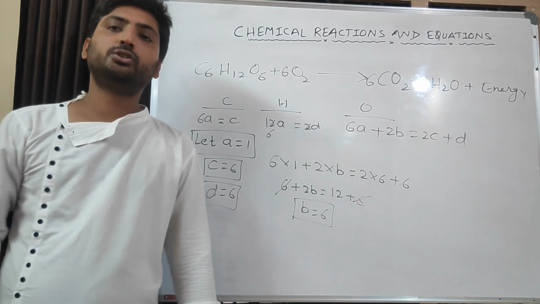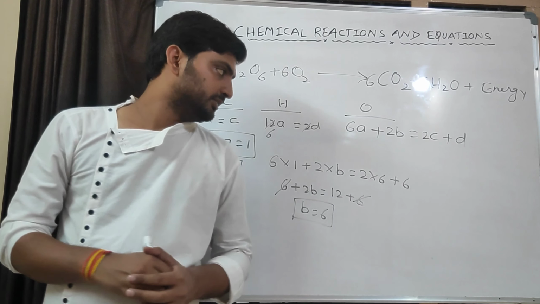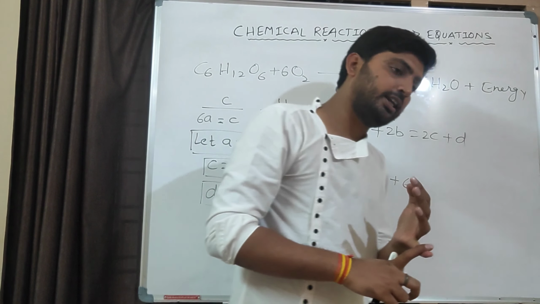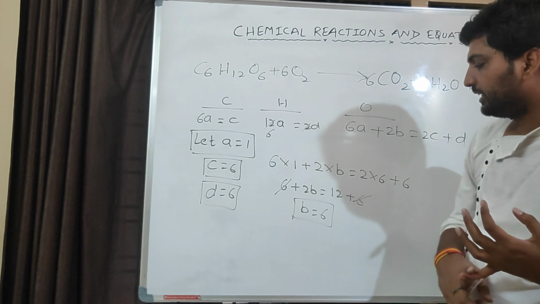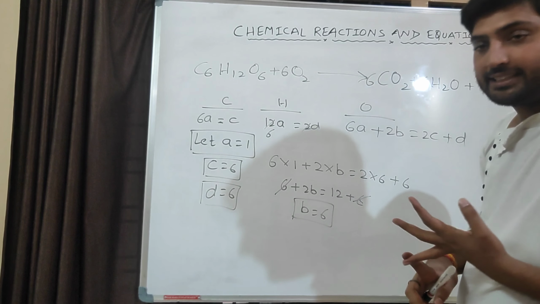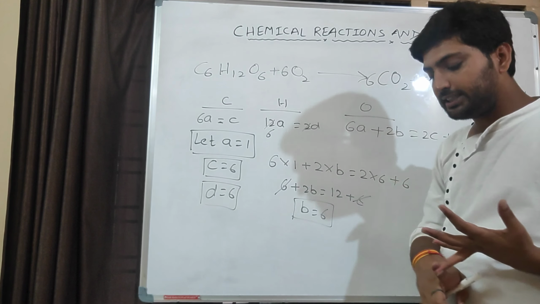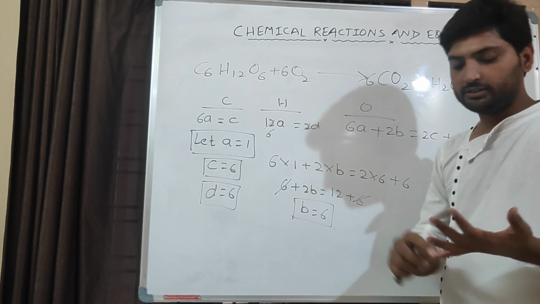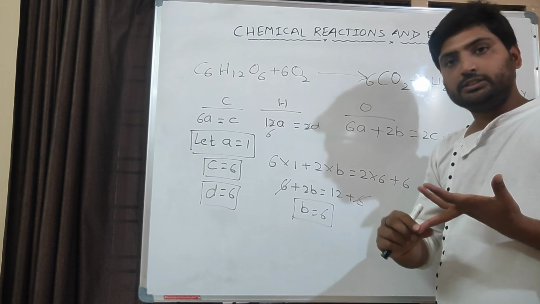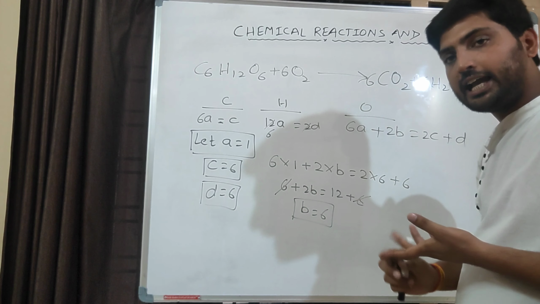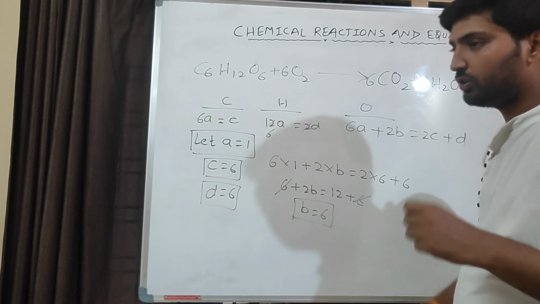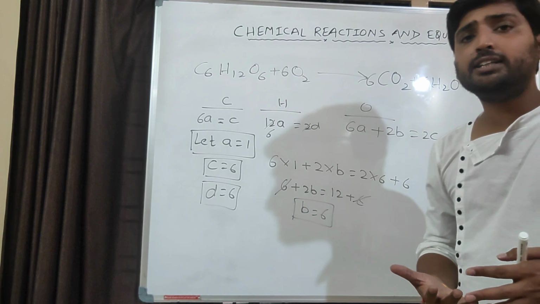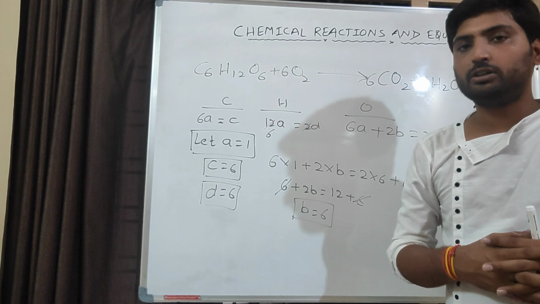Okay, for today's class, this is enough. What we have learned in this class: introduction, what is chemical reaction and what is chemical equation. Characteristics of chemical reaction, or evidence for a chemical reaction. There are 5 of them: change in color, change in state, change in temperature, evolution of gas and formation of precipitate. After that we learned balancing a chemical reaction. Why do we need to balance a chemical reaction? To follow the law of conservation of mass.